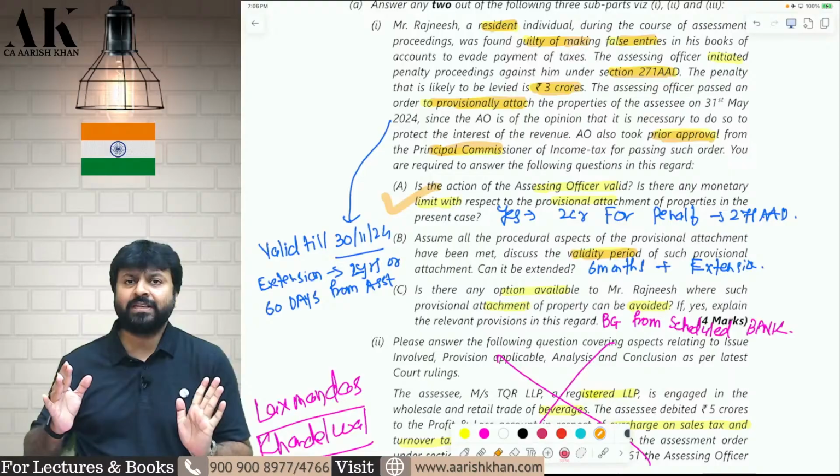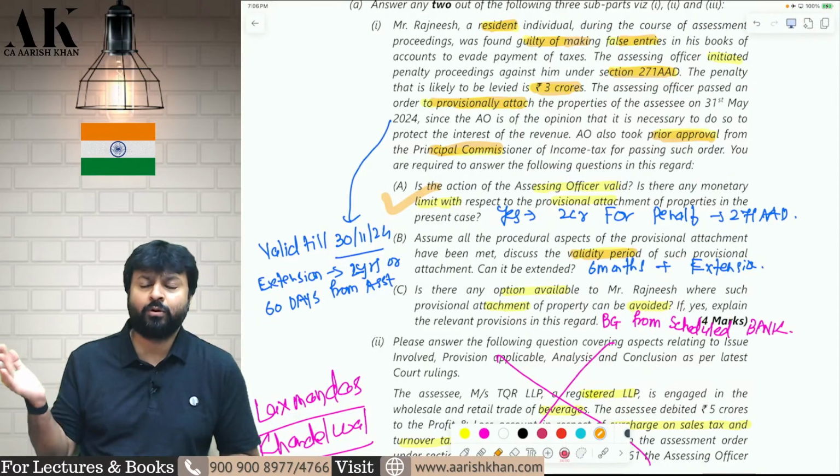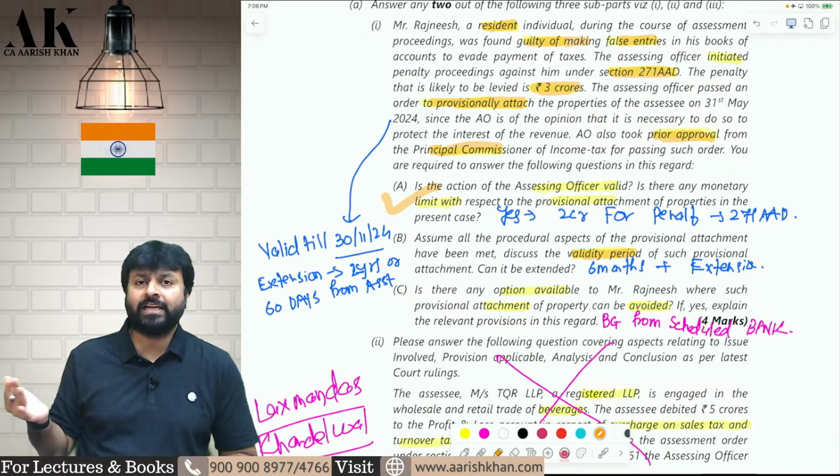Okay, provisional attachment can be done for a period of 6 months, but it can be extended by the assessing officer by taking approval from higher authority by a period of 2 years or 60 days from the completion of assessment, whichever is earlier.